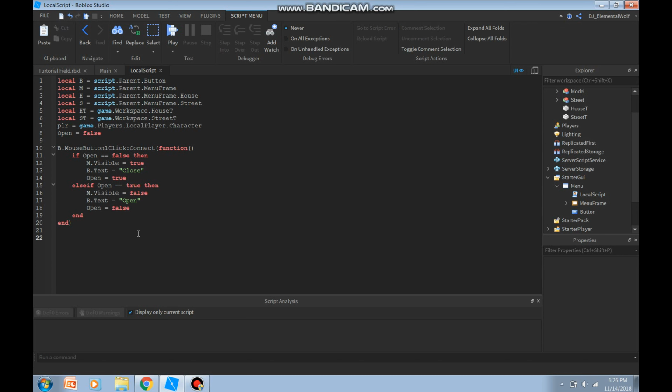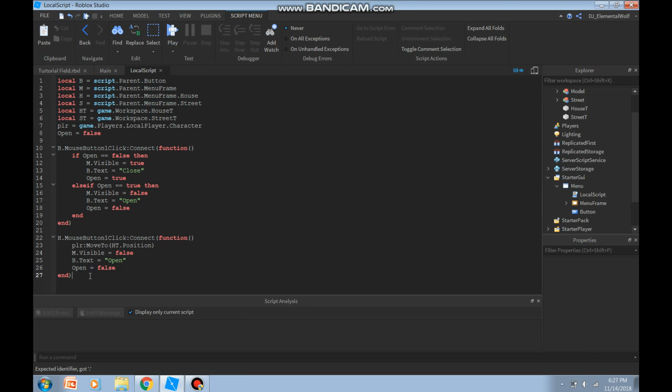Now we're going to call out the house teleporter. H.MouseButton1Click:Connect function. Then from here, we're going to call out PLR:MoveTo, spelled exactly. And now we're going to say MoveTo HT.Position, not parent, position. Make sure it's position. Then space it and then paste this, and then it's good. Oops, don't delete that. There you go.